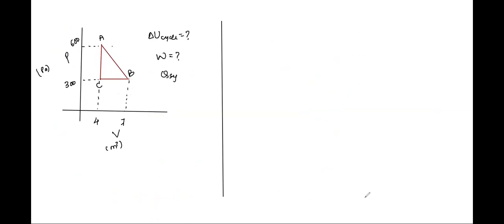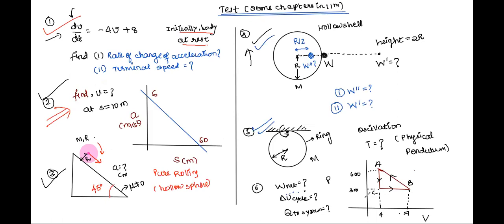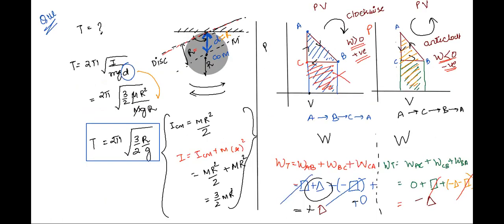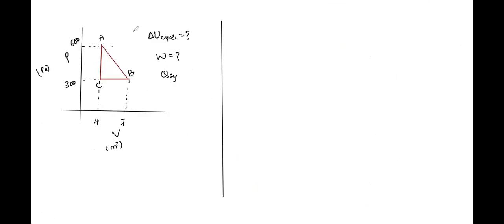What kind of process is it, clockwise or anti-clockwise? It is anti-clockwise. So what should be the net work done? Negative. In the anti-clockwise process, the work done is negative. It is very important to understand that this is a PV graph and the process is anti-clockwise. Therefore, work is negative. So in a PV graph, when the cycle is anti-clockwise, we have work as negative. What should be the heat given to the system and the other two parameters? Tell me one by one.